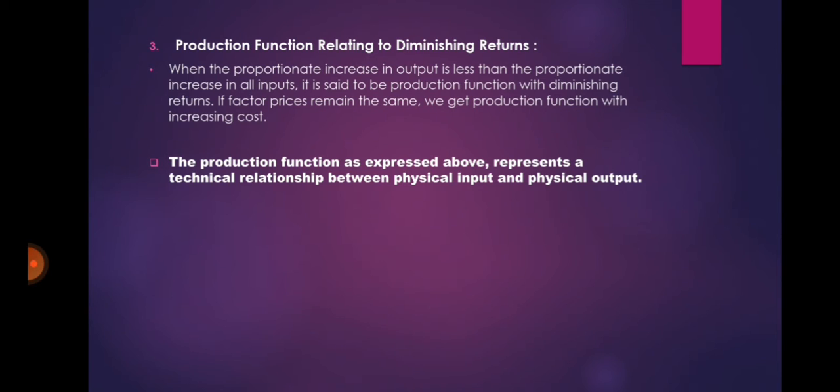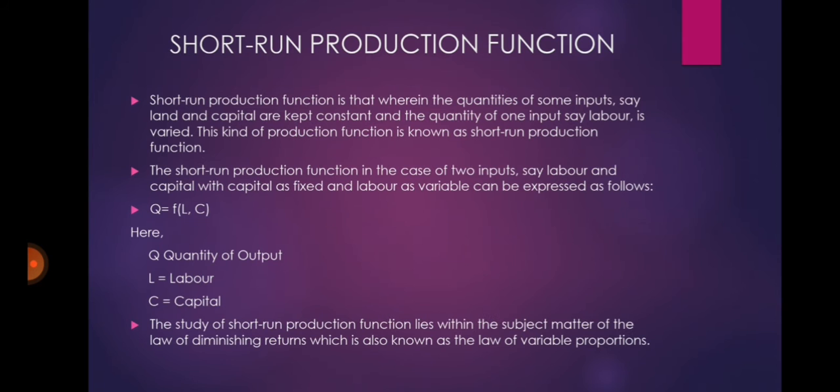So, these were the three main forms of production function. The production function as expressed above represents a technical relationship between physical input and physical output. There are two types of production function, short run production function and long run production function. In this, we are going to see short run production function first.